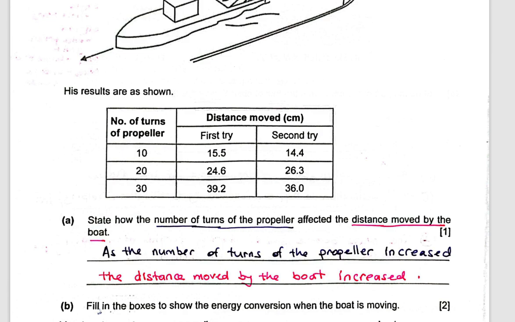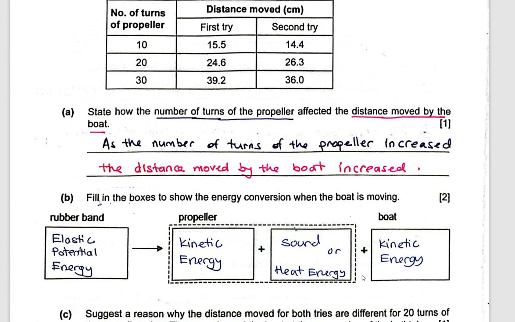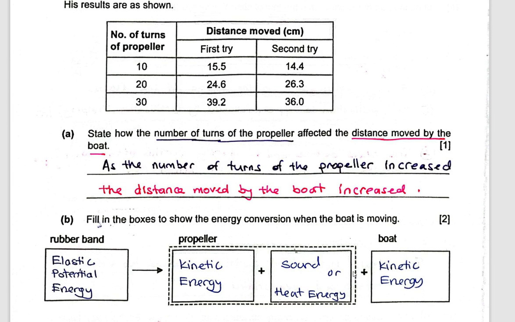As the number of turns of propeller increased, the distance moved by the boat increased. Now, how would the energy conversion be like? So the elastic potential energy, you don't need to write elastic, you can just write potential energy, right? But I prefer to write elastic for teaching purposes. The elastic potential energy in the rubber band converted to the kinetic energy in the propeller. At the same time, as it moves in the water, there will be sound, or you can say frictional force, so there is some heat generated.